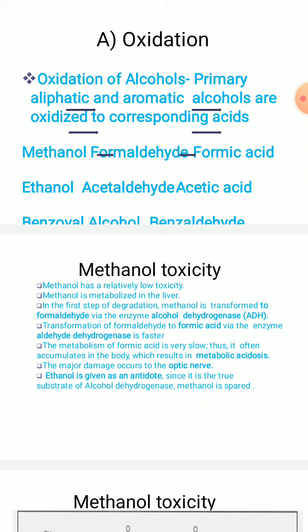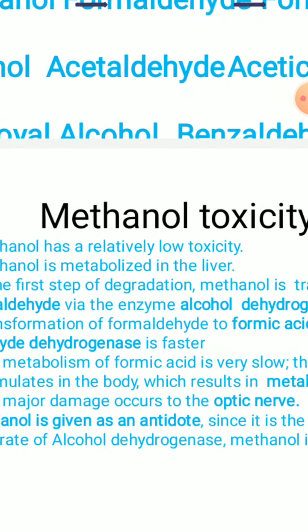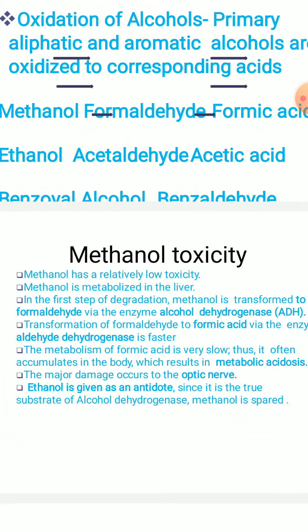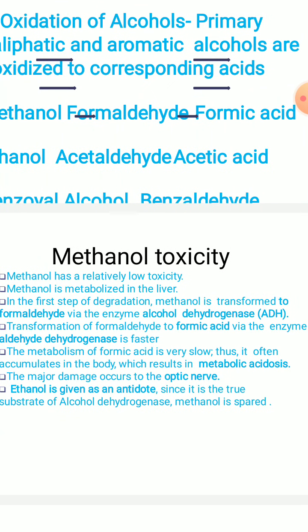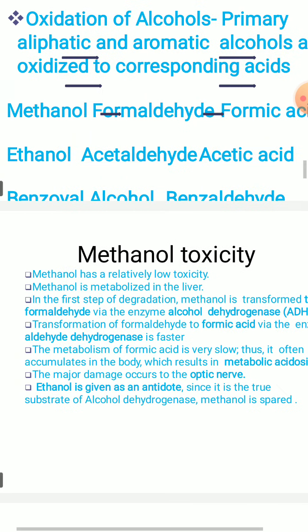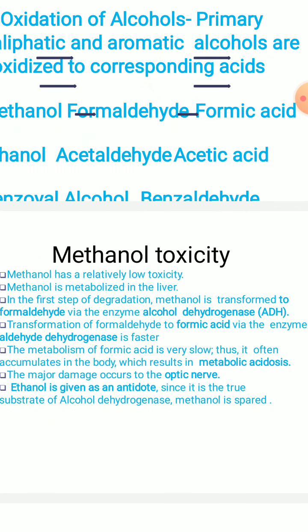What is this methanol toxicity? Methanol has a relatively low toxicity itself, and it is metabolized in the liver first. In the first step of this degradation, methanol is transformed into formaldehyde, acted upon by the enzyme alcohol dehydrogenase.